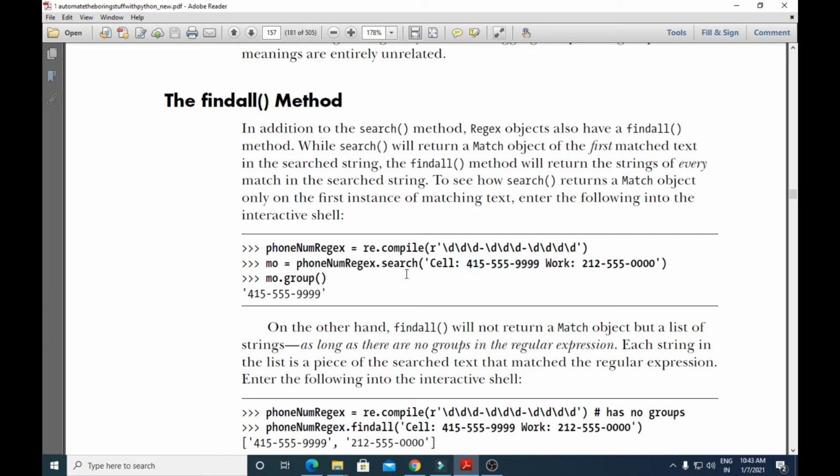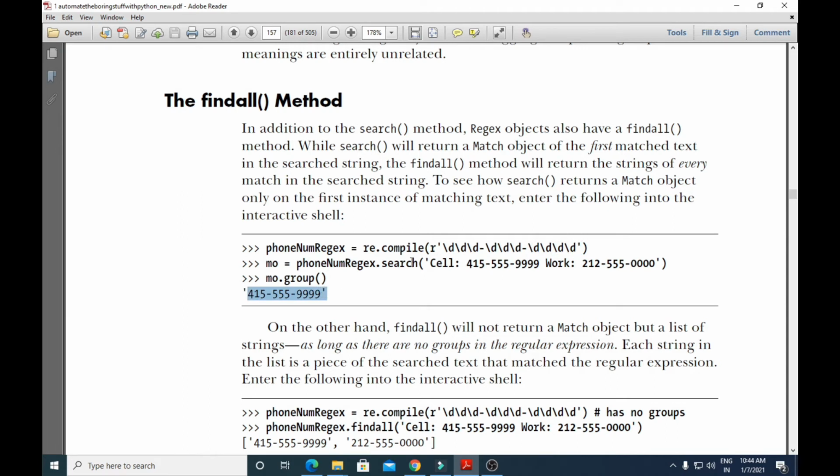So this search method will return a match object saying that there is a match in the string. The match object in turn will call which method? The group method. What is the work of the group method? The group method's work is to print the text of the string that has matched with the pattern.